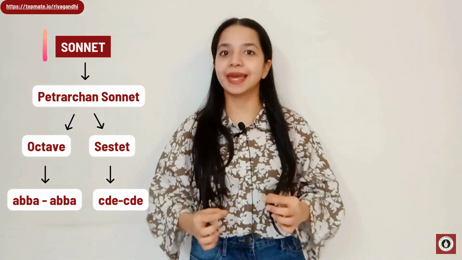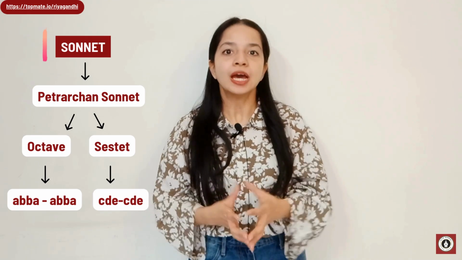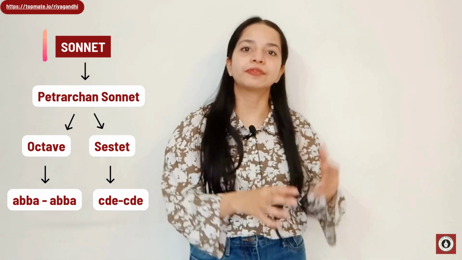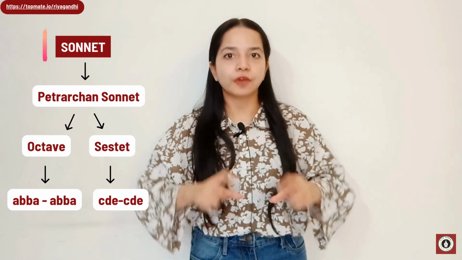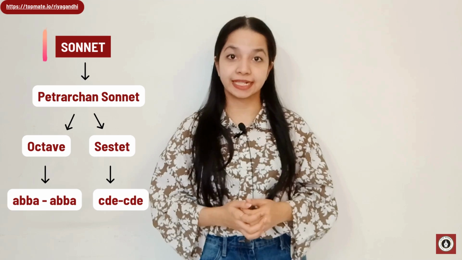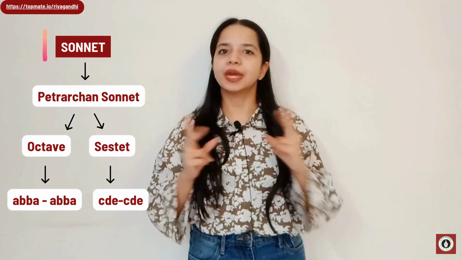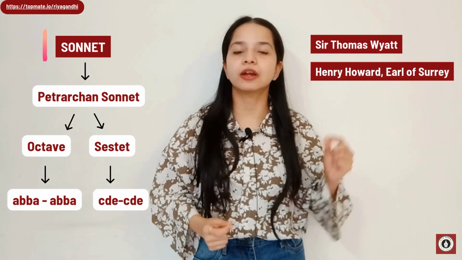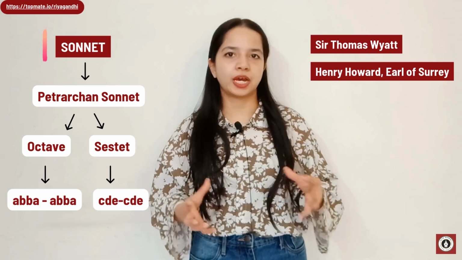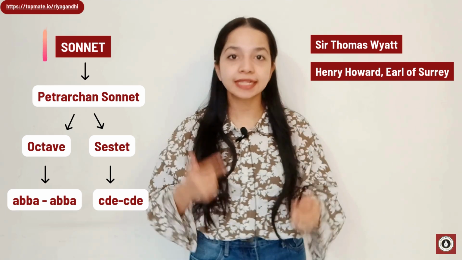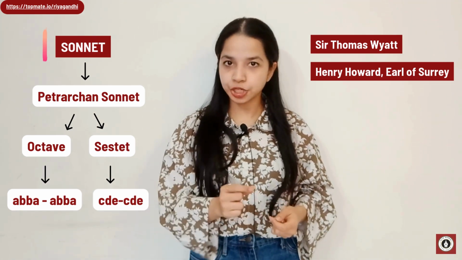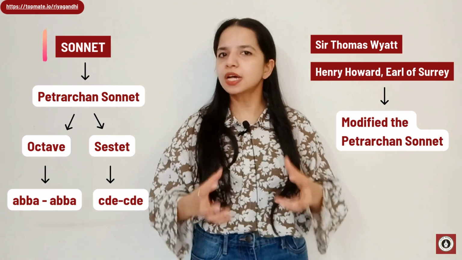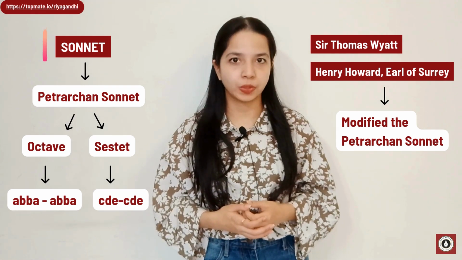But then we know with the age of revival, with the age of Renaissance, these ideas, especially the Italian and other humanistic ideas, also traveled to England. The credit of the sonnet form being popularized in England can be given to 2 major poets, who are Sir Thomas Wyatt and Henry Howard, Earl of Surrey. Now, Sir Thomas Wyatt is credited for translating the Petrarchan sonnets into English, and Henry Howard is credited for modifying these sonnets.